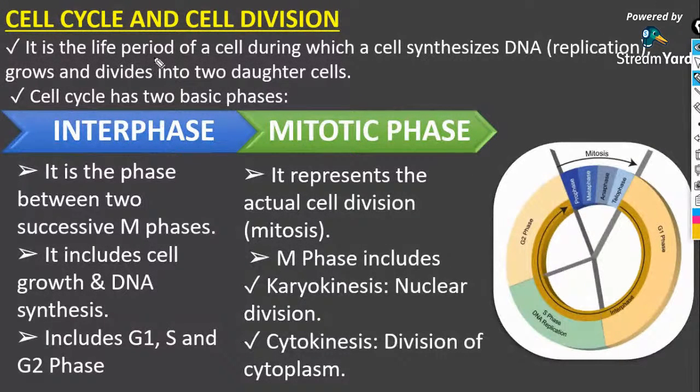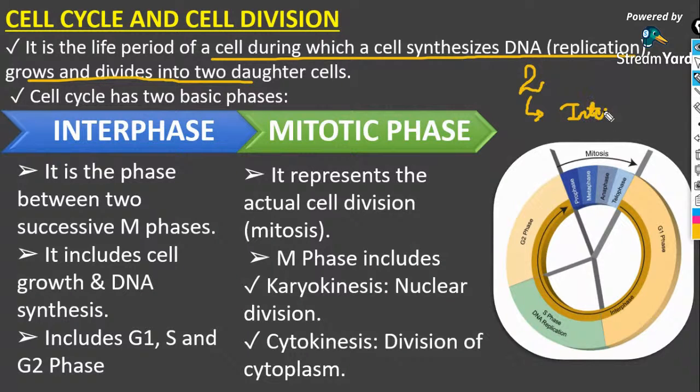So the life period of a cell during which a cell synthesizes DNA, grows and divides into two daughter cells is known as the cell cycle. Clear with that? Okay. So a cell cycle has two basic phases. One is the interphase, and the second one is the mitotic phase.